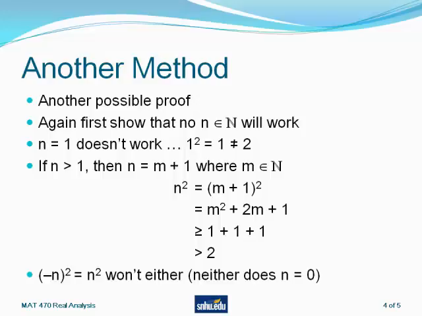So in the same way, since no natural numbers will square to 2, 0 doesn't square to 2, and the negative numbers square to the same as the positive ones, none of the integers will square to 2.